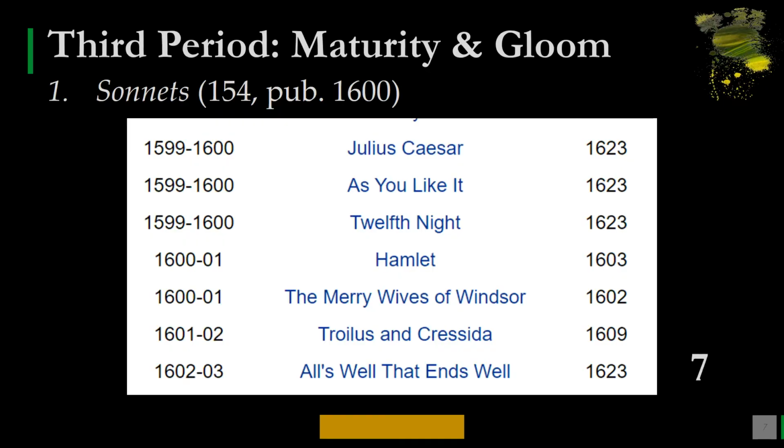Now dear students, in this third period we have his mature plays, and the dates of performance are 1599-1600 Julius Caesar, published 1623, again with the same performance date, As You Like It 1623, Twelfth Night 1623. Then we have 1600-01 Hamlet, printed in 1605.